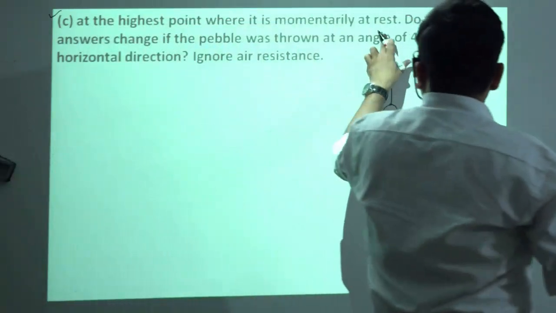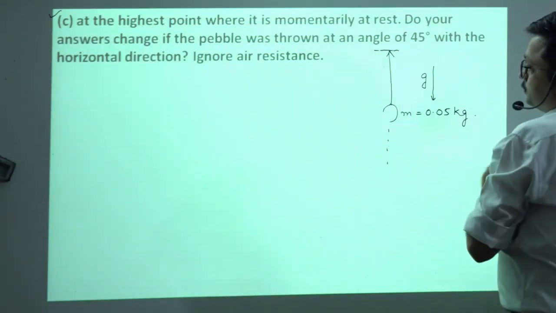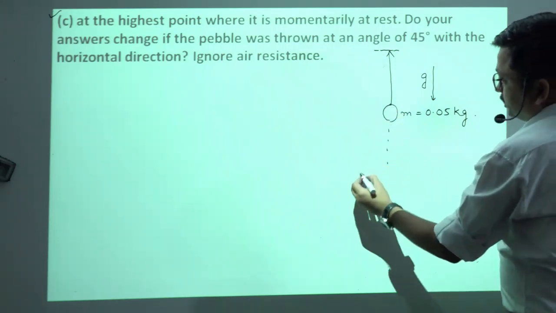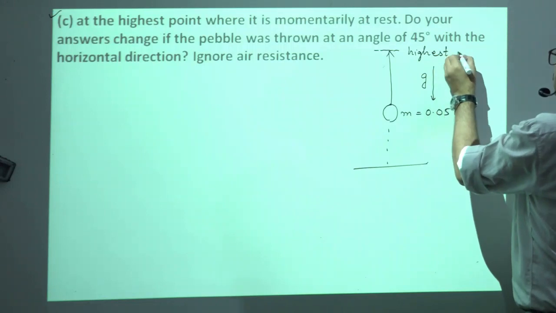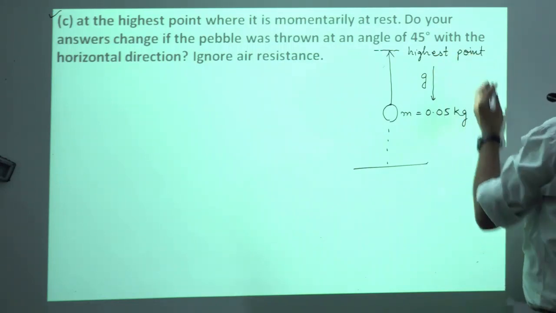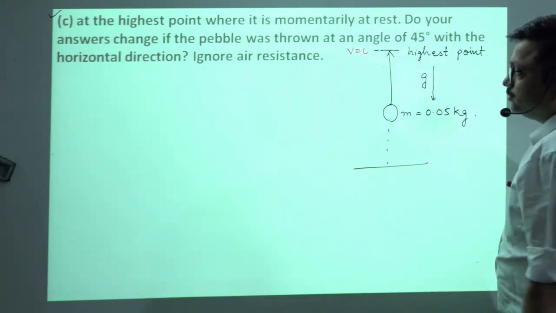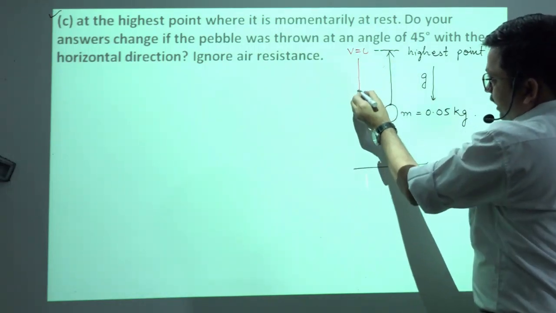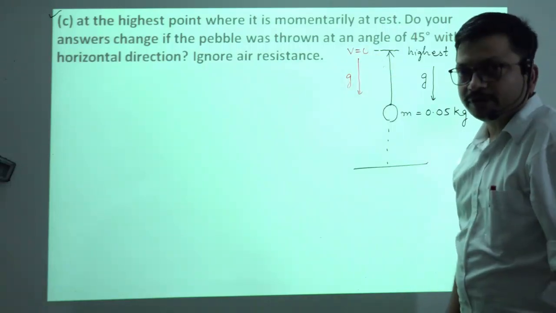So here let us consider the pebble reaches this highest point. So what would happen on reaching the highest point? This is the highest point. On reaching the highest point, the velocity of the pebble will become 0, but it still has the acceleration, that is, it is under the influence of gravity.